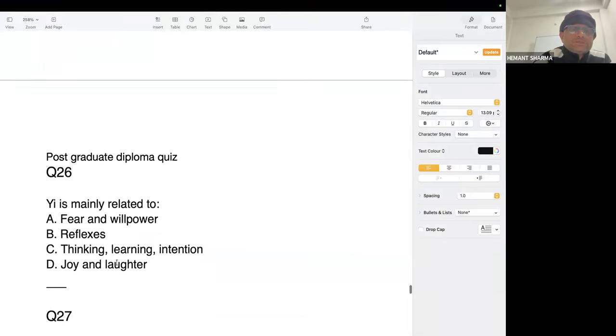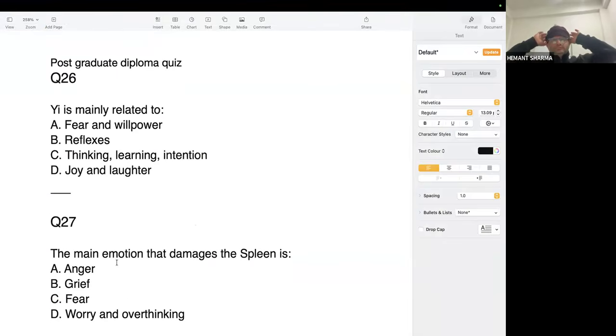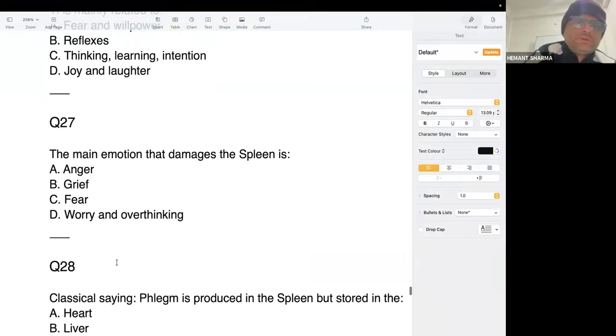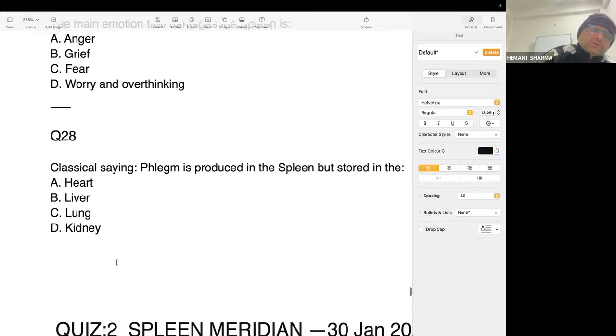Question number 26. E is mainly related to thinking, learning, and intention. So thinking, learning, and the intention. Question number 27. The main emotion that damages the spleen is worry and overthinking. Worry and overthinking. Question number last.